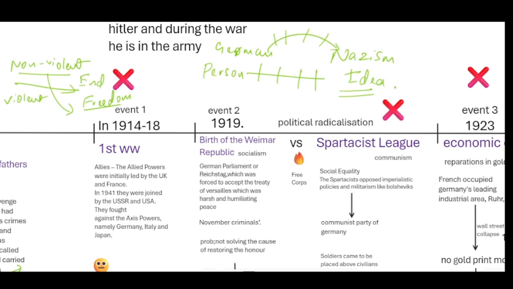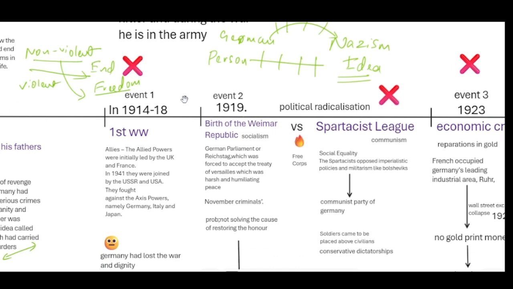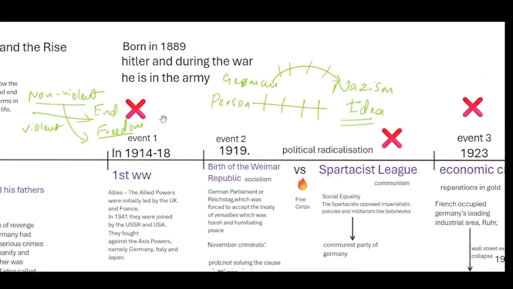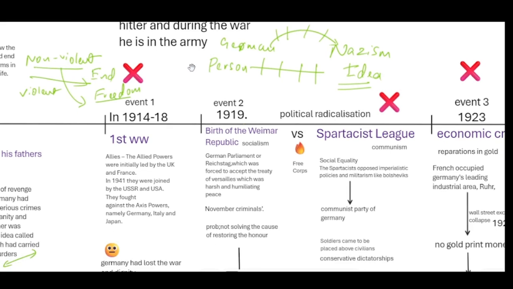Event one is the loss in the First World War, where Germany fought against the UK and France, the Allied powers. Hitler, born in 1889, was a part of the war. He was in the army fighting for Germany.